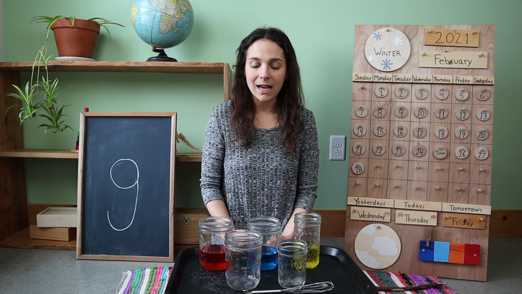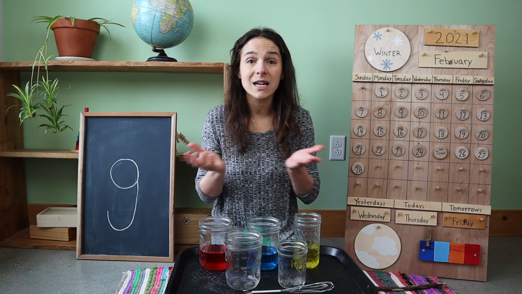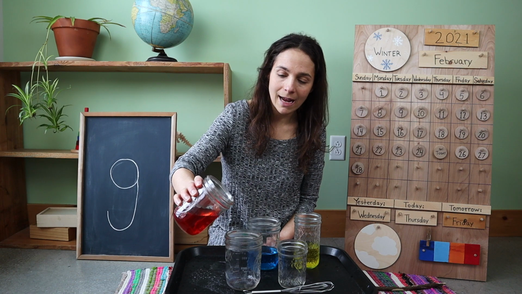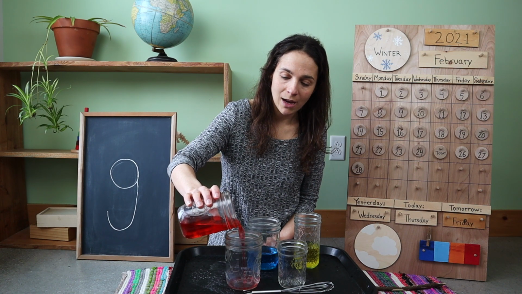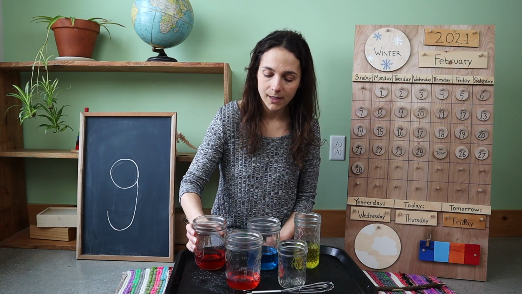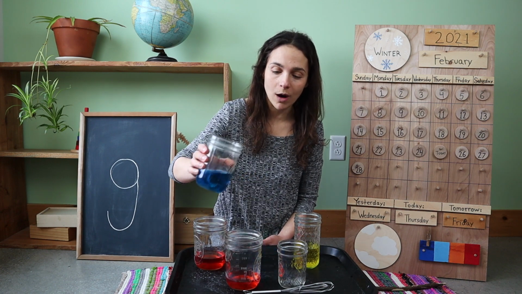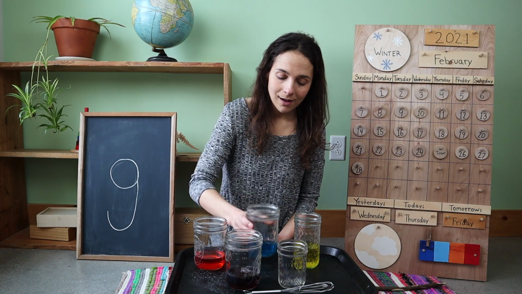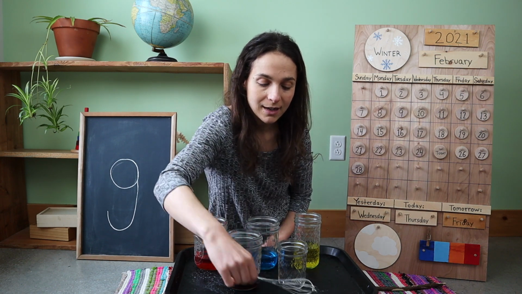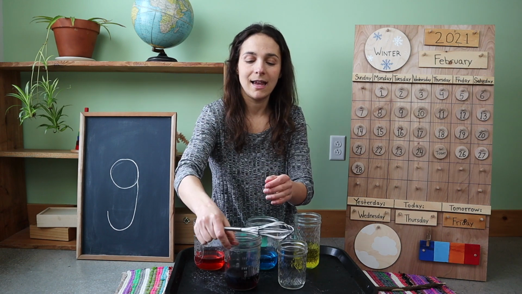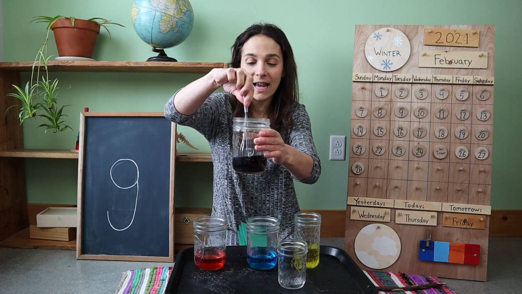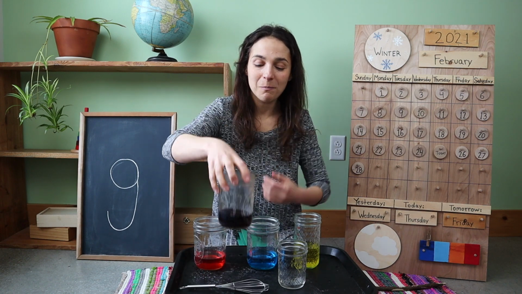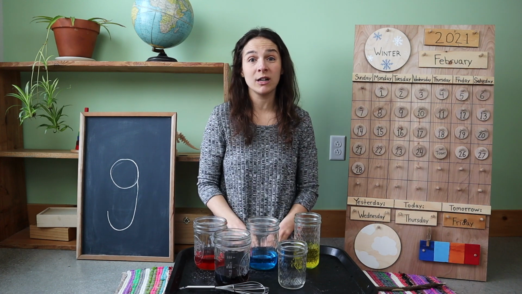I wonder if I can mix two of these colors to make purple. Let's try some red water and some of the blue water. I'm going to use this tool called a whisk, and I'm going to mix those colors together. And look, I made purple, but I'm still missing one more ingredient.